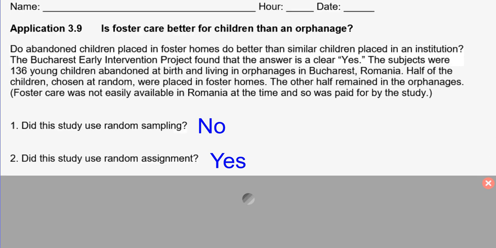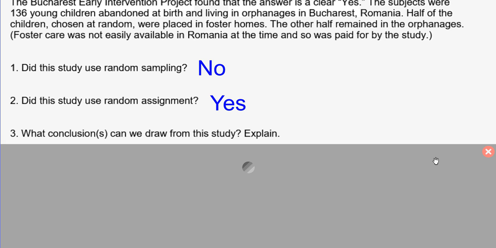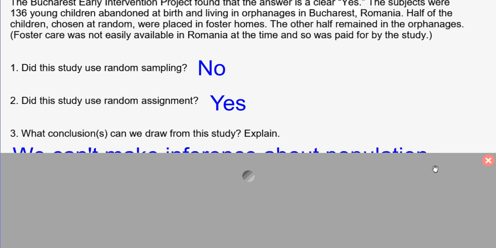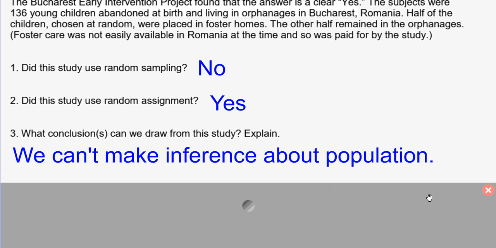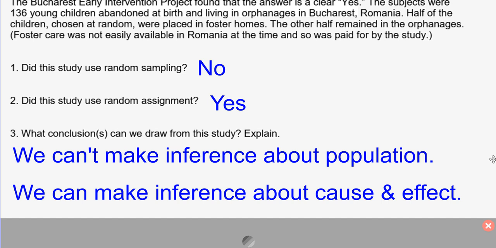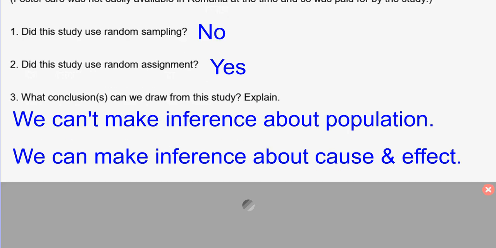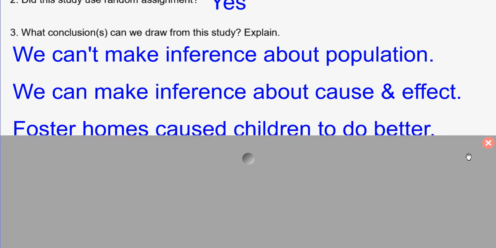So then it says, what conclusions can we draw from the study? Well, because there was not random sampling, we can't make an inference about the population. However, because of the random assignment, we can make inferences about cause and effect. So I could say that foster homes cause the children to do better.